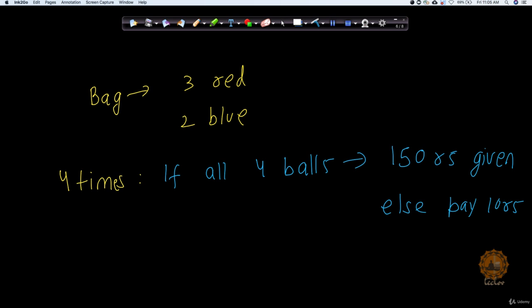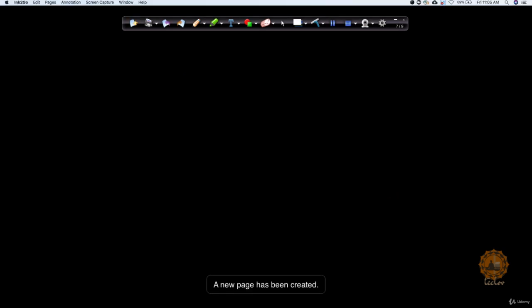Now, in this case, what would be our strategy? Before I go into the strategy, I would like to make you understand the concept of a random variable. We will first explore what a random variable is and what we need to do in order to solve this particular problem. Now, the first step would be to find all the possible combinations here.